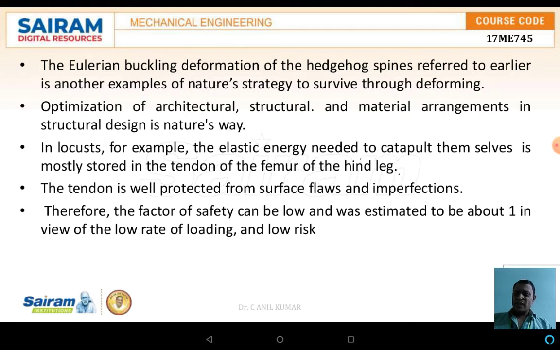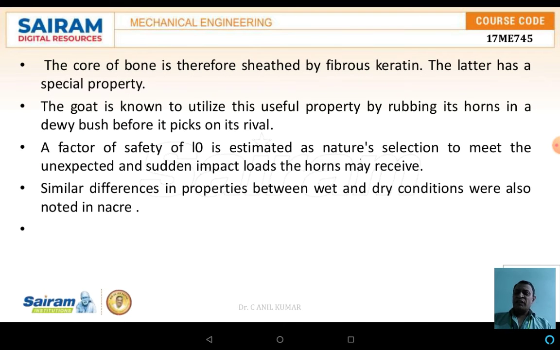The tendon is well protected from surface flaws and imperfections. Therefore, the factor of safety can be low and was estimated to be about 1, in view of the low rate of loading and low risk. The factor of safety also varies from 1 to a maximum of 10, depending upon the environment, the type of application, and how it is used.